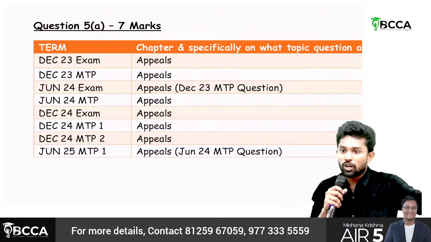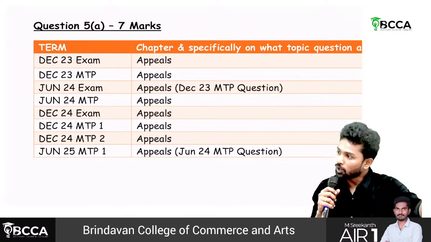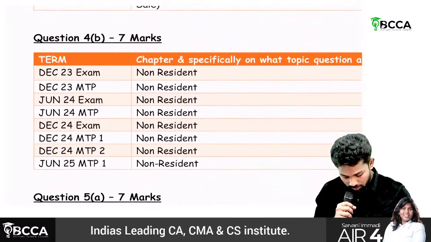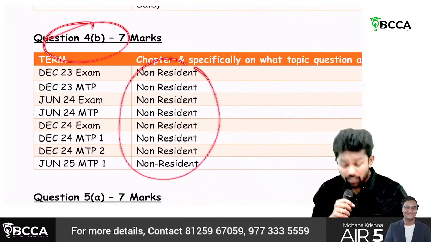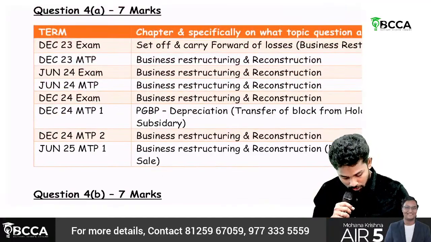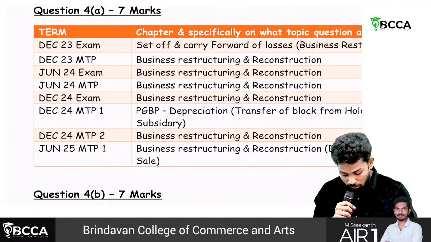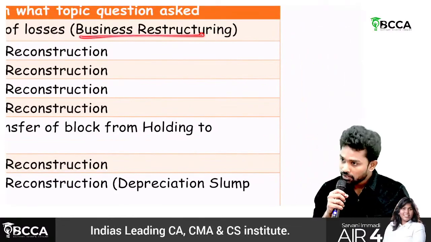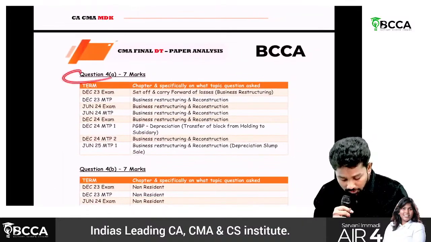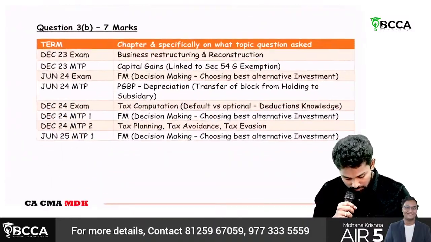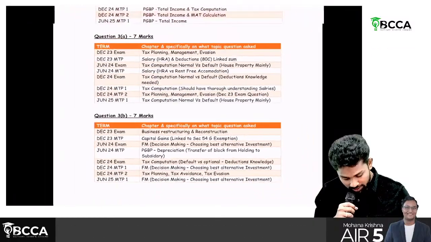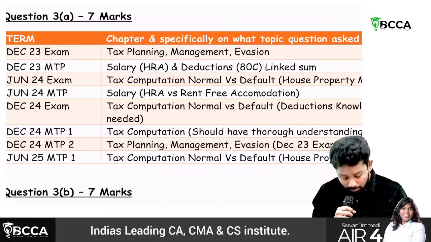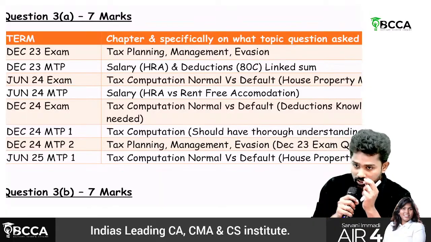So, from whatever past sources we have, in all those, it is standardly from which chapter, sir? Appeals chapter. And again, if you see 4B, again, which chapter, sir? Non-resident, consistently. You could see here, business restructuring. You see set off and carry forward, but again I kept it in brackets. Which chapter? Business restructuring only. So standardly, this question is from what? Business restructuring. And again, 3B and 3A, sir, you could see one attempt it would be from one particular chapter like that. Okay, there is no standard prediction.